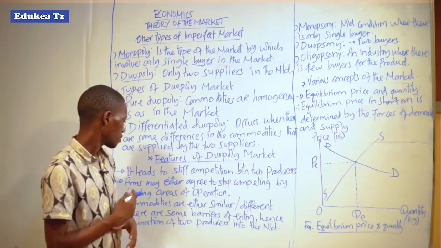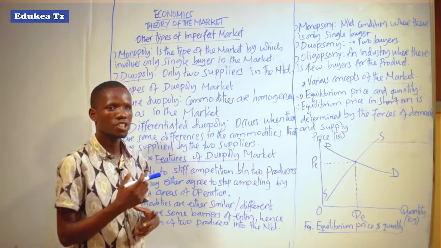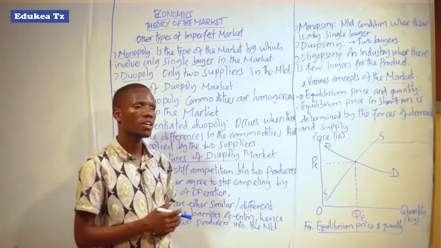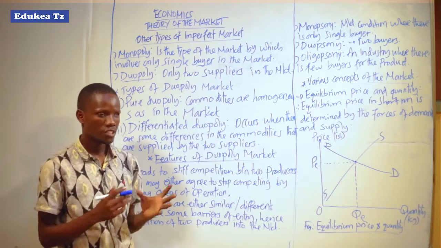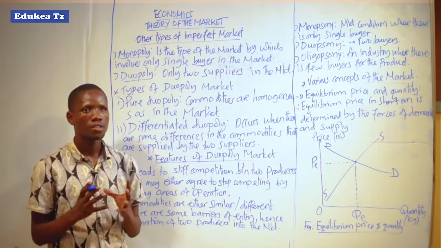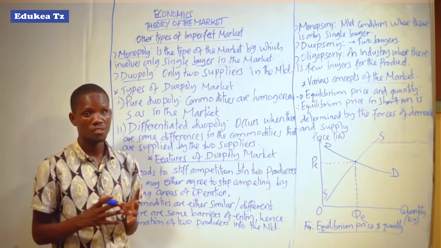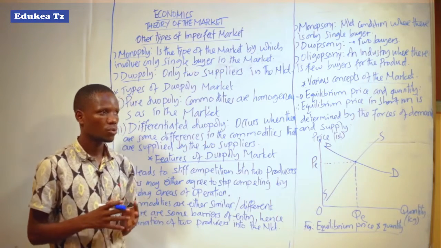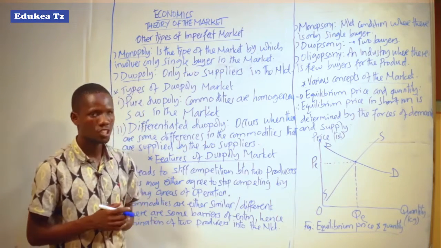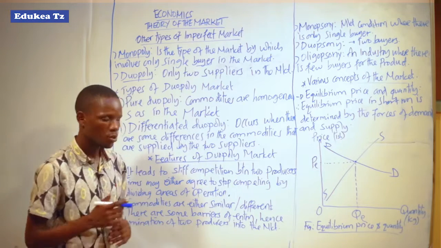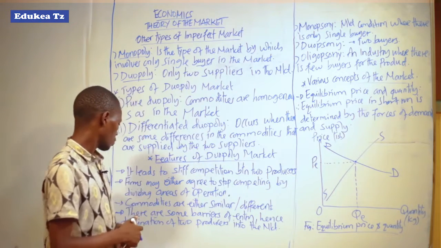Through dividing the area, every supplier will be free to produce and sell the final goods and services to the other without facing competition in the market, because there are only two producers.